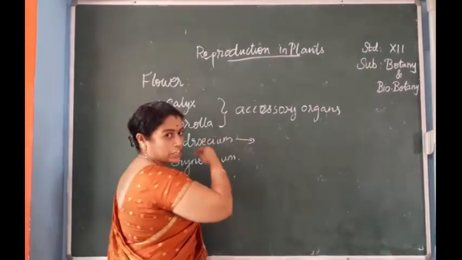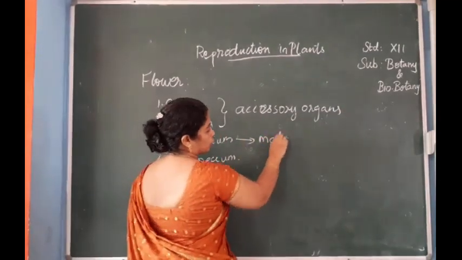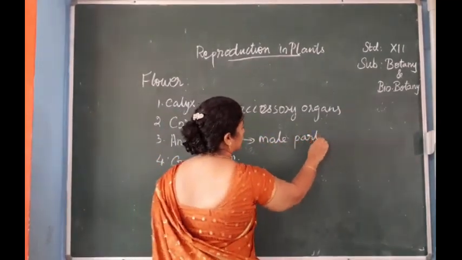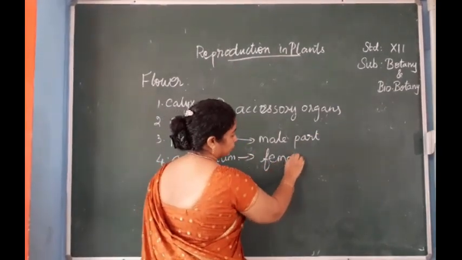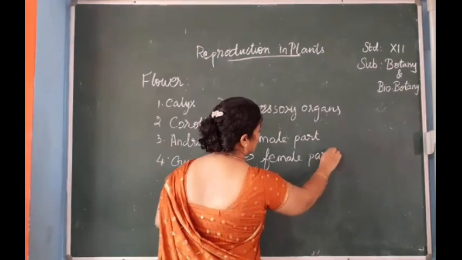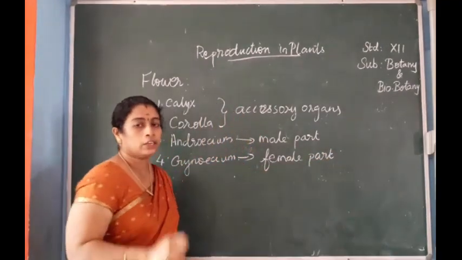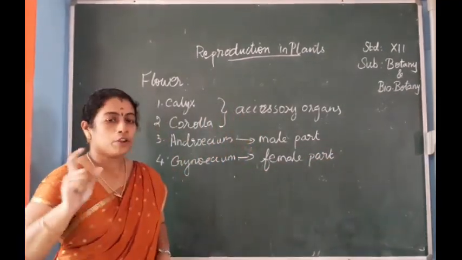And first, androecium is the male part of the flower and gynoecium is the female part of the flower. So this is about the structure of a flower.